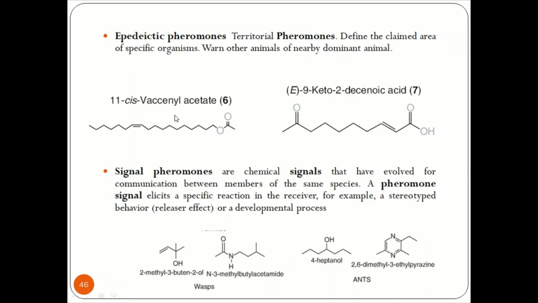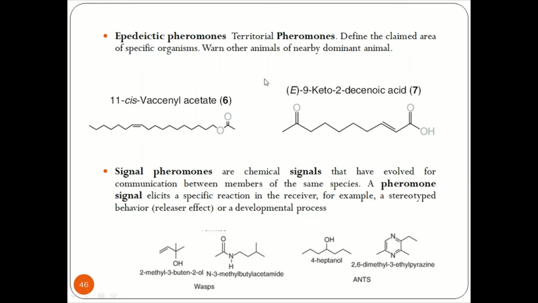Epidictic pheromones, which are also called territorial pheromones, speak about the claimed area of specific organisms. They warn other animals of a nearby dominant animal. If we look at a beehive, the beehive covers a certain area, and such a territory is marked by epidictic pheromones.